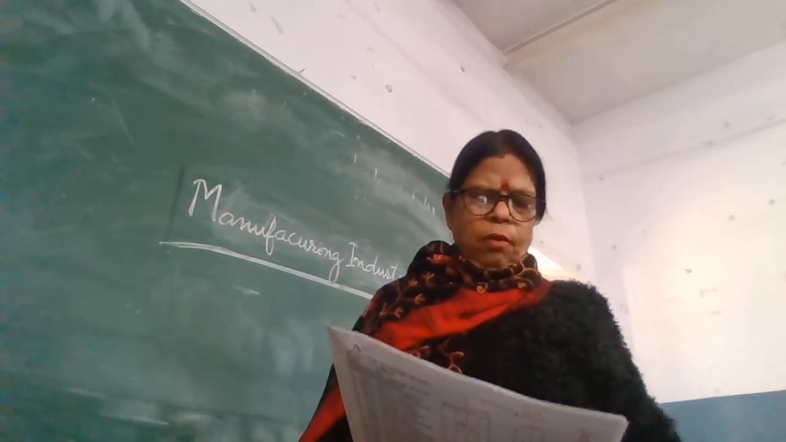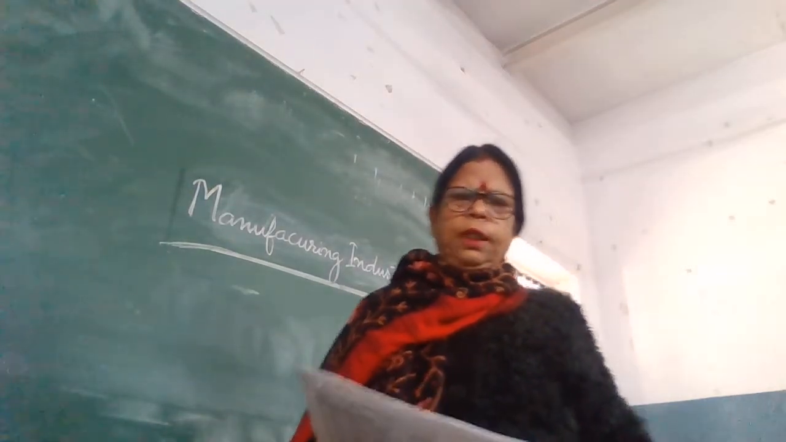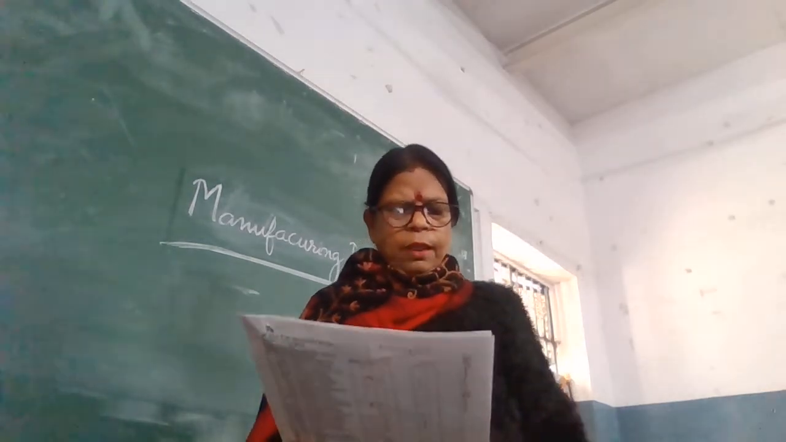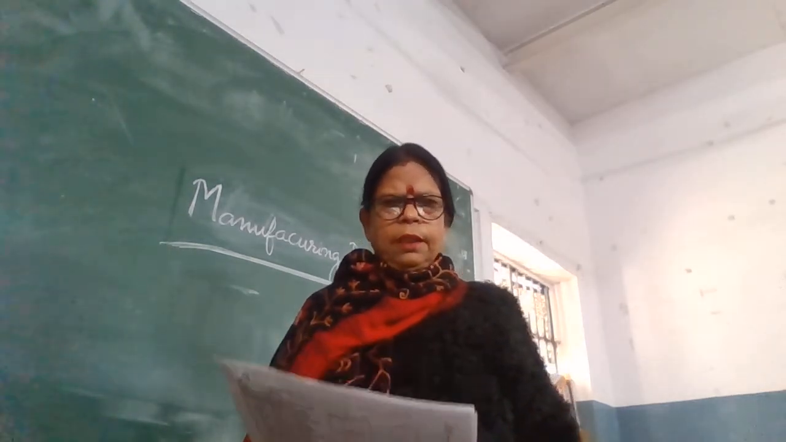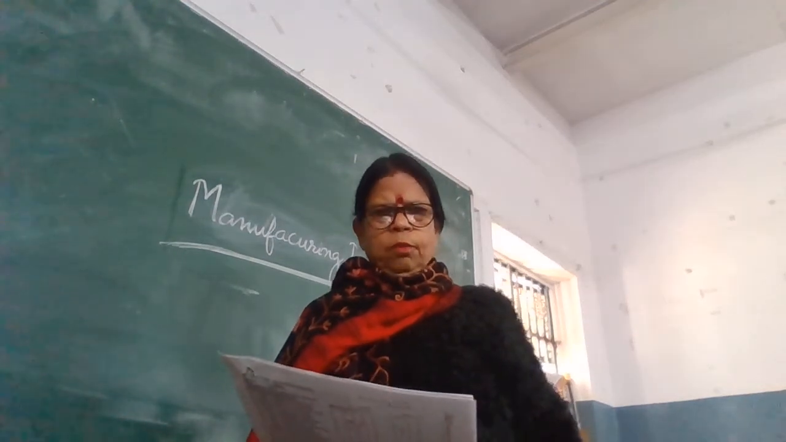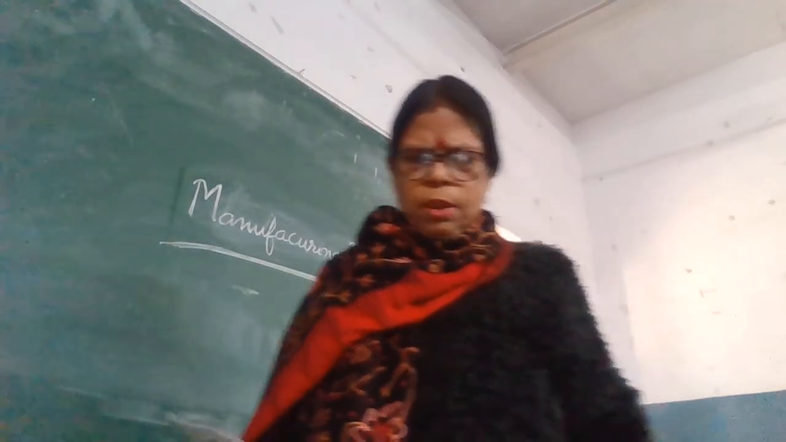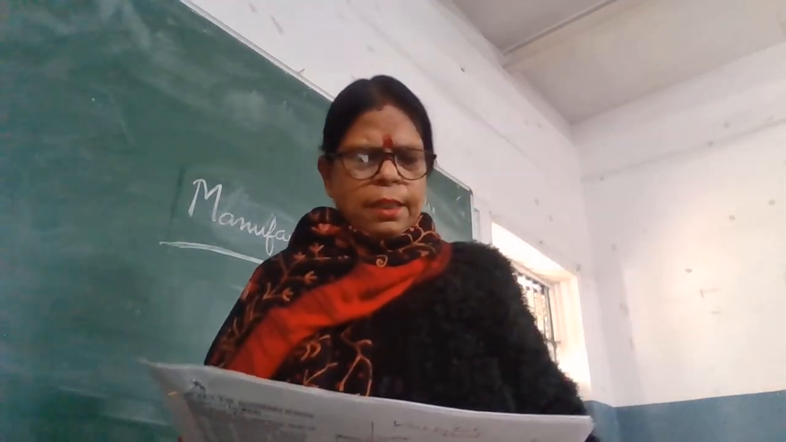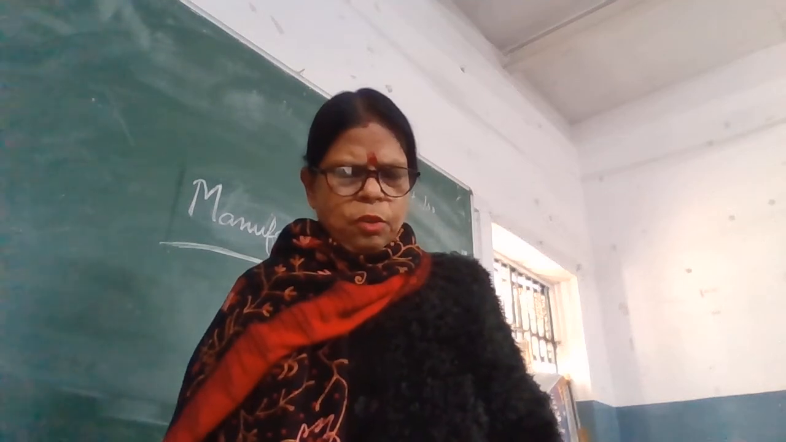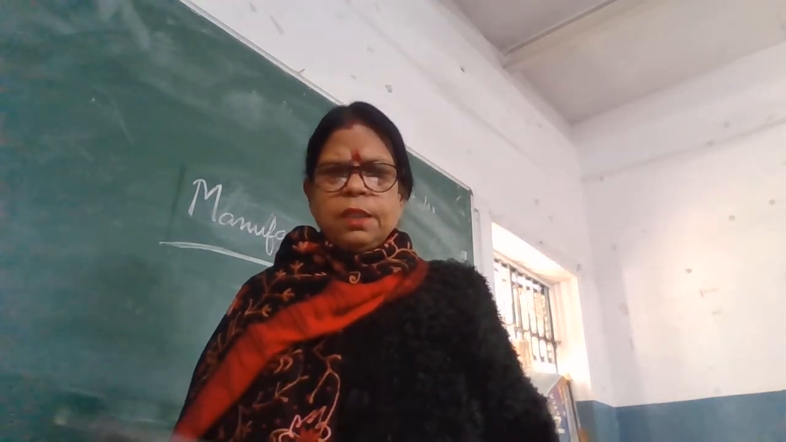Name two synthetic textile examples. The first one is rayon, second one is nylon. In your book, three are given, but you will write only two, rayon and nylon. Now, next question, Murshidabad in West Bengal is famous for which textile? The answer is silk textile.